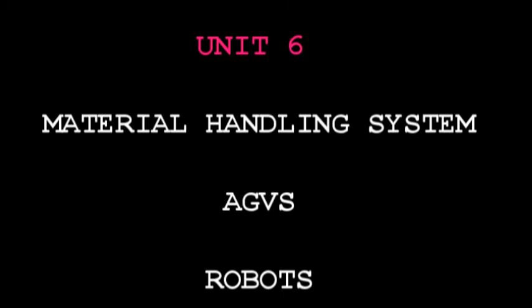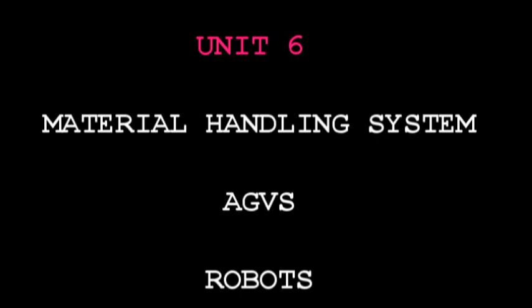Overall, in this unit: material handling systems and their functions, and the types: primary and secondary material handling systems, and now automated guided vehicles, their types and applications.